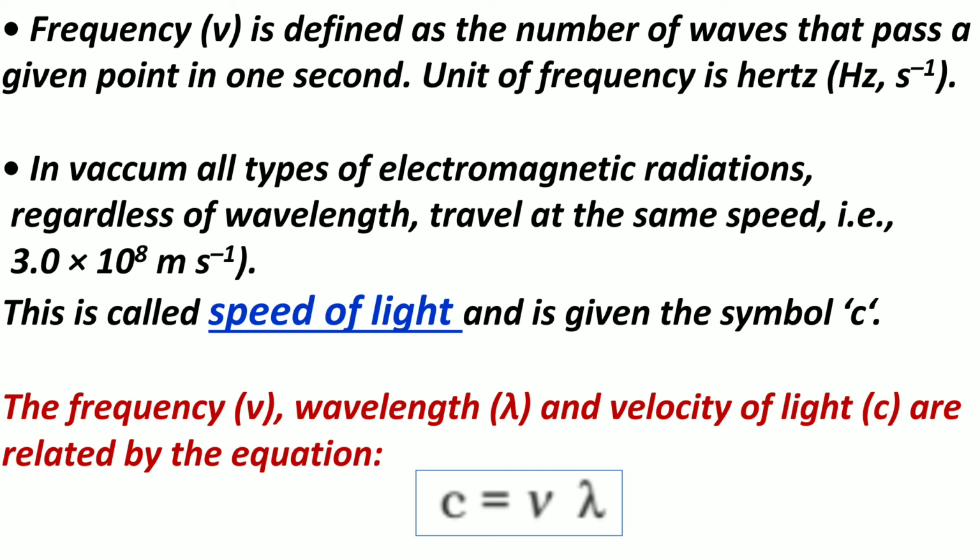That is 3 into 10 to the power 8 meter per second, and it is given by the symbol c. So what is the relation between the velocity of light, frequency and its wavelength? That is given by this equation: c equals nu lambda. So velocity of light is equal to the multiplication of the frequency and its wavelength.